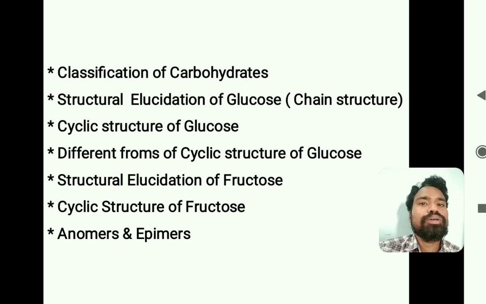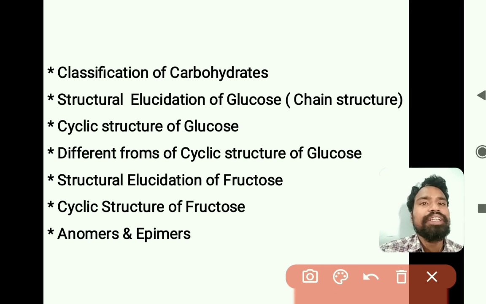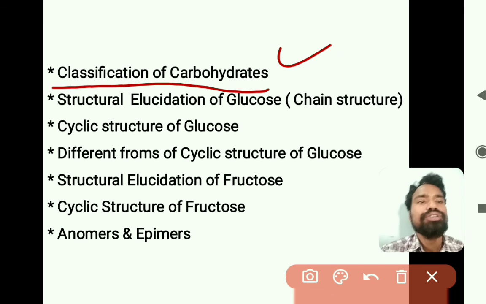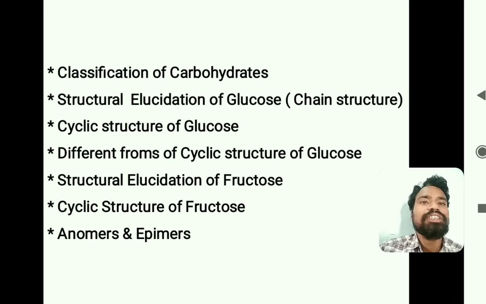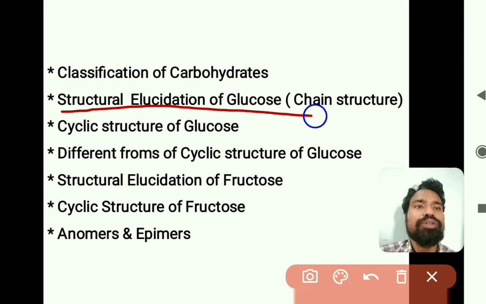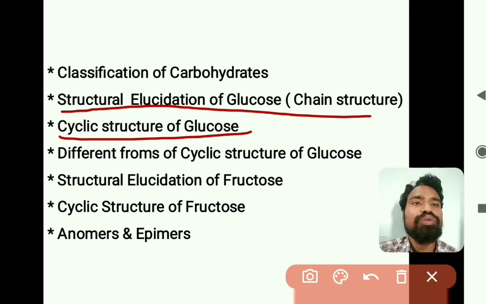In this carbohydrates topic, we have majorly discussed the classification of carbohydrates, that is reducing sugars, non-reducing sugars, and monosaccharides, oligosaccharides, and polysaccharides. Next is structural elucidation of glucose, that is the open chain structure. Next is the cyclic structure of glucose.